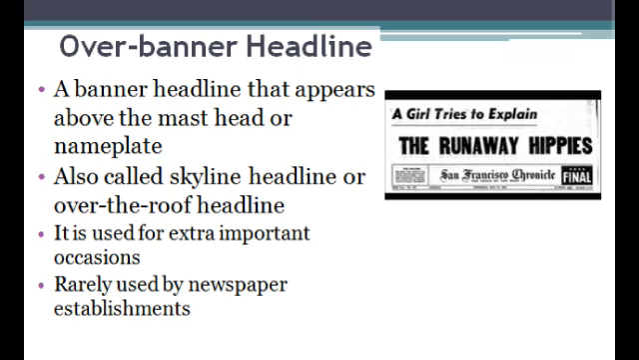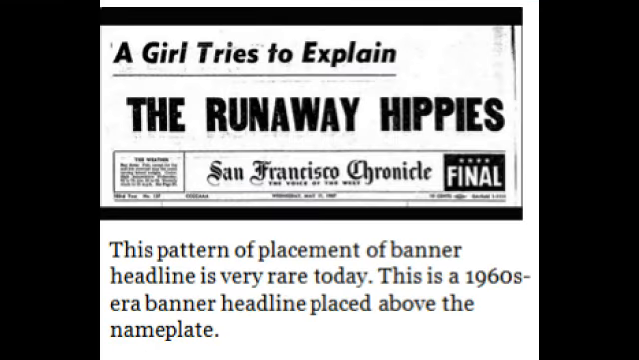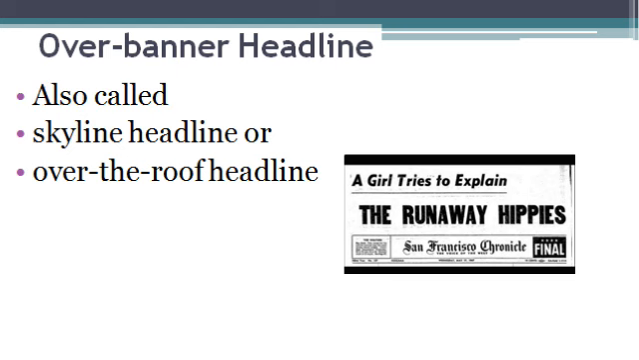Over banner headline. The over banner headline is a kind of banner headline that comes above the nameplate or the masthead of the newspaper. Yes, it's rarely used, but some newspapers use this to attract attention. It is also called skyline headline. The over banner headline is also called skyline headline or over the roof headline.